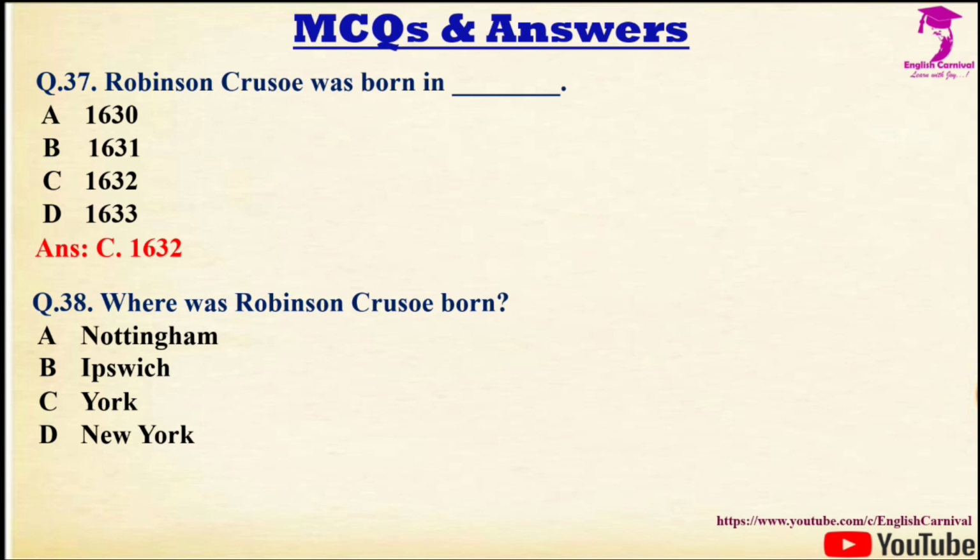Question number 38 we have, where was Robinson Crusoe born? Options are A. Nottingham, B. Ipswich, C. York, and D. New York. Correct answer is C, and it is York.